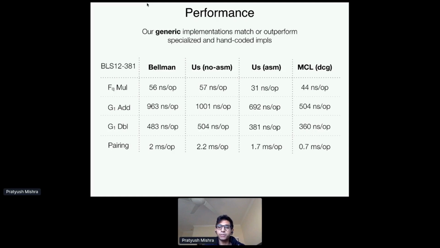That's much faster than Bellman, and in some cases even beats the MCL library. So for example, for FQ multiplication, we're faster somehow. Right? So basically the point of this slide is to show that you can have your very nice implementation from before that fits in 60 lines of code without sacrificing performance. All right, so that's it on the algebraic front.